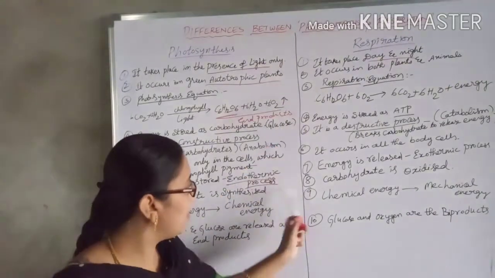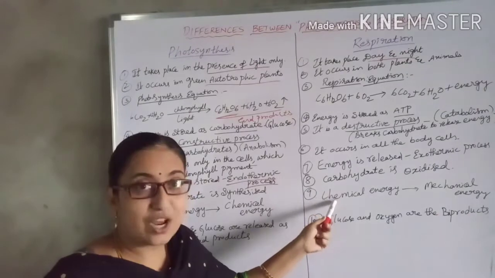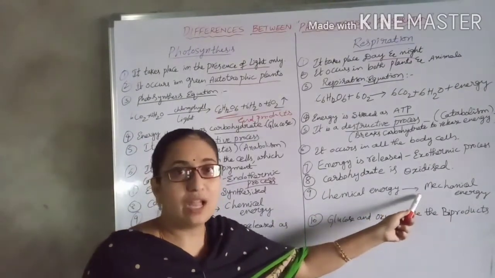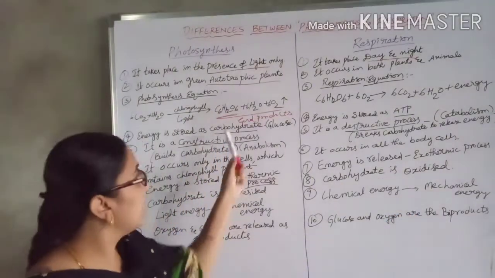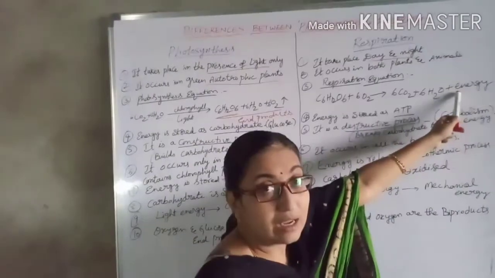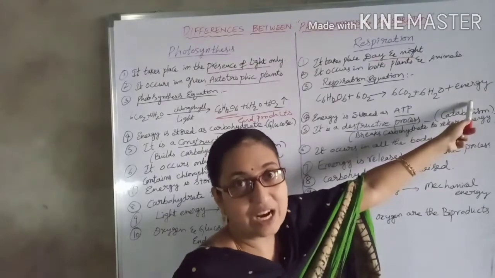Whereas whatever chemical energy is formed in photosynthesis is utilized in respiration, so that chemical energy is converted into mechanical energy to do the work. Here the end products are carbon dioxide and water, produced along with the release of some amount of energy.